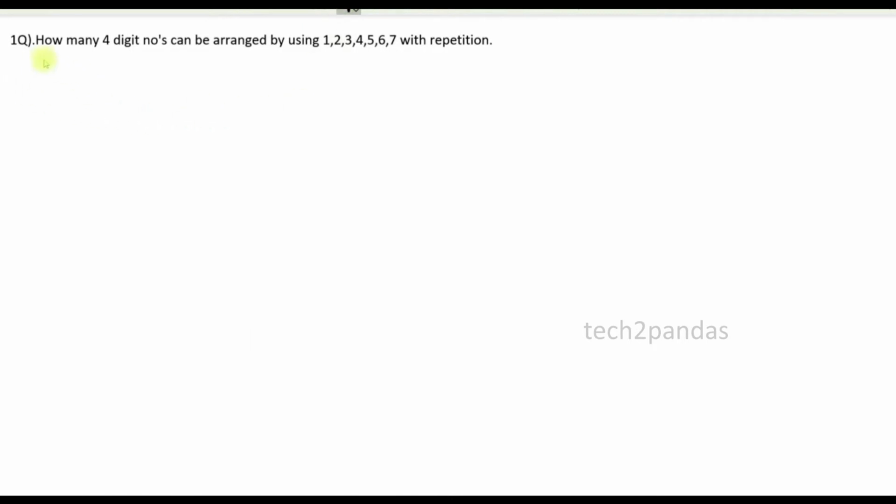The first question: how many 4-digit numbers can be arranged by using 1 2 3 4 5 6 7 with repetition? What could be the meaning of repetition? For example, by using 1 2 3 4, let's say you have formed one number as 1 3 4, and we can form 1 3 4 2 or 1 3 4 4, this kind of thing. Like 1 4 3, 1 4 3 2, we can form numbers like that.